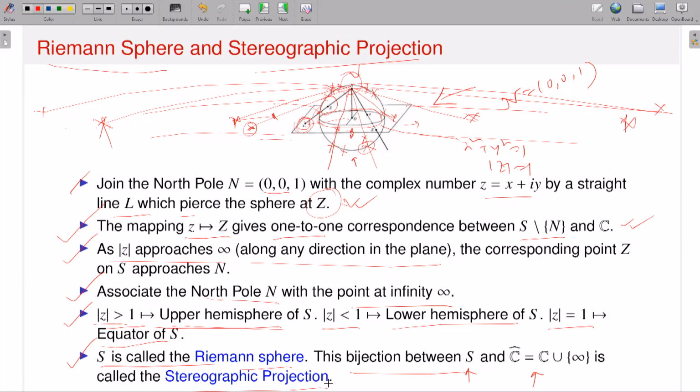So between a point in the extended complex plane and a point on the sphere, there is a 1-1 correspondence, where the north pole is associated with the point at infinity. If I take any point in the complex plane, if modulus of z is greater than 1, it is associated with a point in the upper hemisphere. If modulus of z is less than 1, it is associated with a point in the lower hemisphere. And if mod z is exactly equal to 1, it is a point on the equator of the sphere. That's how it gives the bijection. That sphere is known as the Riemann sphere, and the identification of a point in the complex plane with a point on the sphere is called the stereographic projection, via a line through the north pole.